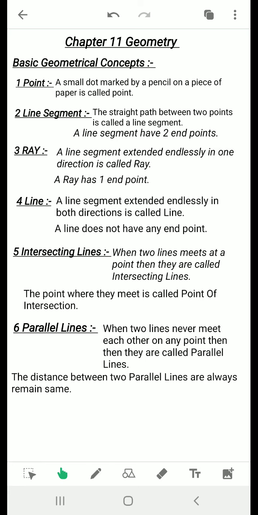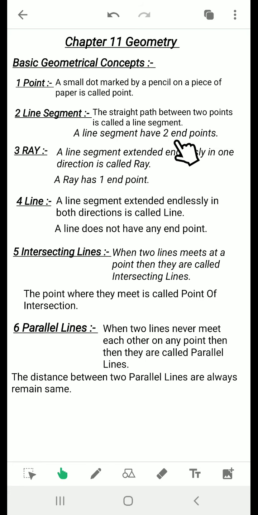Then the next topic is line segment. The straight path between 2 points is called a line segment. If you join 2 points in a straight path, then you will get a line segment. In other words, you can say the shortest distance between 2 points is called a line segment.